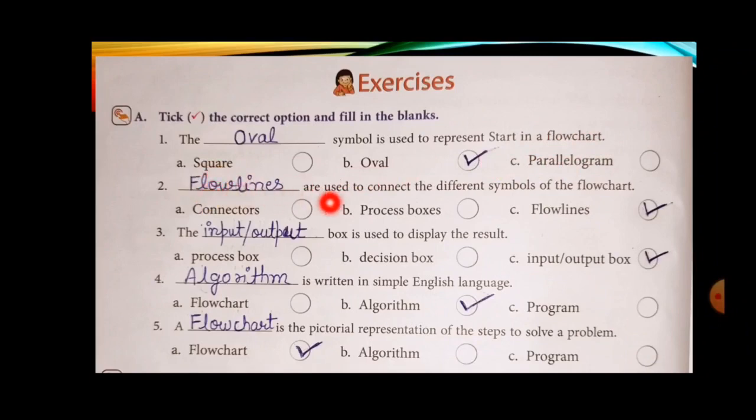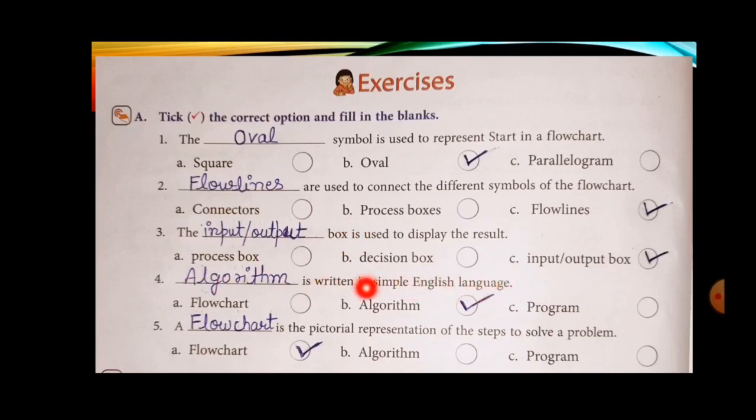Now the second one: dash are used to connect the different symbols of flowcharts. In the previous slides I have discussed with you that flow lines are used to connect the different symbols of the flowchart, so you have to tick flow lines. Everybody completed? The dash box is used to display the result. Students, result we always display in the output box, but as you all know, the input and output shape is the same, a parallelogram. That's why the option given is input output box, so you have to tick it. So here also you will write input output box, already given. Dash is written in simple English language.